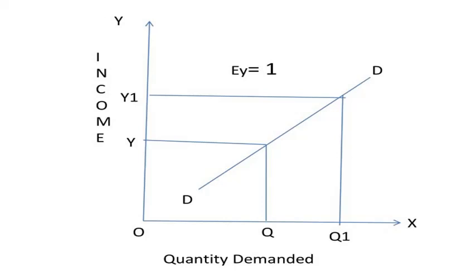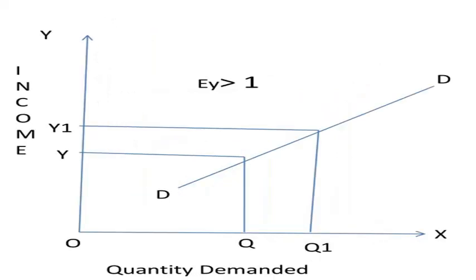And the next one, income elasticity greater than unity. In this case, an increase in income brings about a more than proportionate increase in quantity demanded. Symbolically, it can be written as EY greater than 1. It shows high income elasticity of demand. When income increases from Y to Y1, quantity demanded increases from Q to Q1.